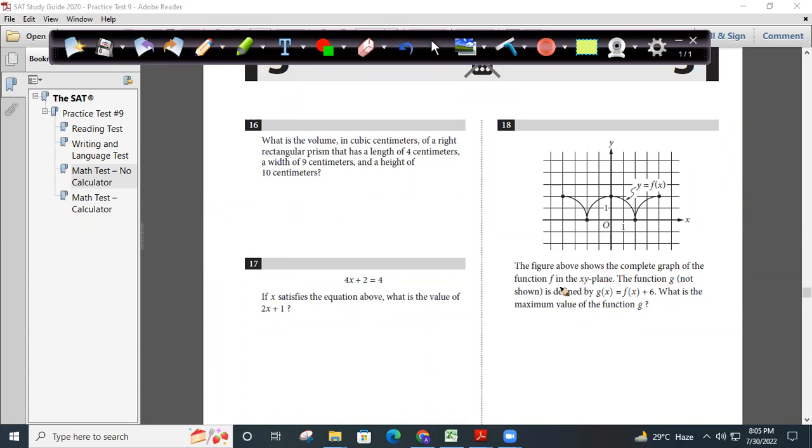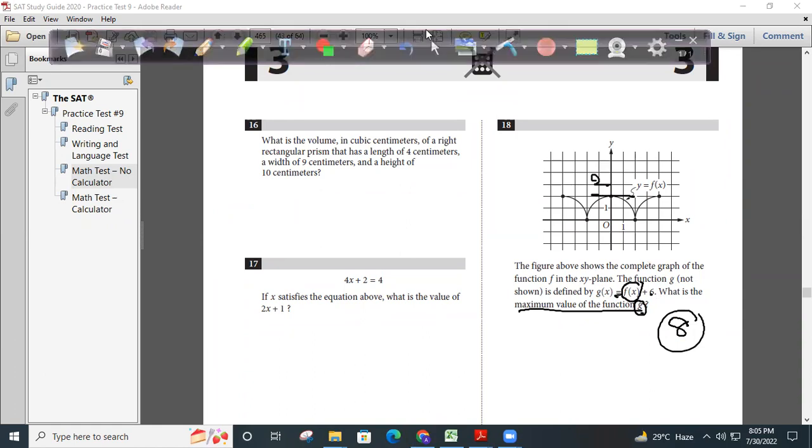The figure above shows the complete graph of the function f in the xy plane. The function g is not shown. g of x is f of x plus x. What is the maximum value of the function g? So first, to find the maximum value of function g, I need to find the maximum value of function f. The maximum value of the function f is 2. So 2 plus 6 is 8. See how simple this question is. But people are typing 10, 20, 6, 7, 2. No, your actual answer is 8, right? 2 plus 6. But in the SAT, they can't ask 2 plus 6 directly. They're asking indirectly 2 plus 6, just in a different way.